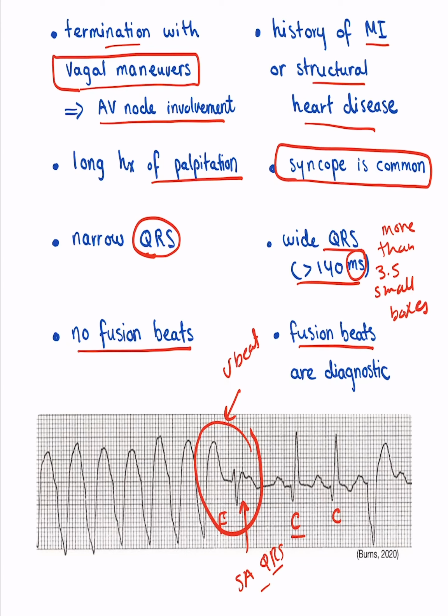If you also see something called a capture beat, in which you see a normal QRS complex in between all the random ventricular beats, so you see this, which is a normal QRS complex, then you think this is a capture beat. We kind of like captured a normal QRS in a way.